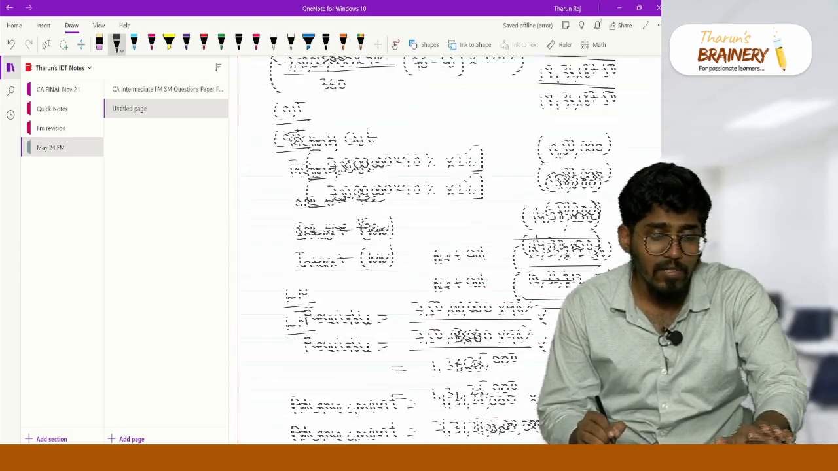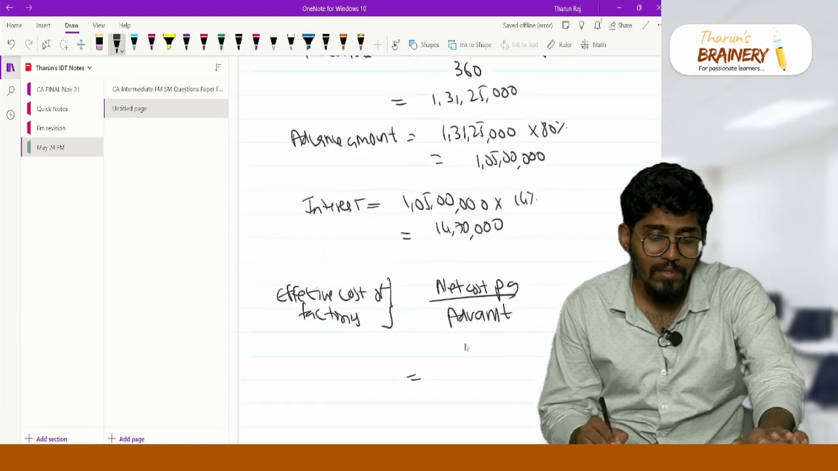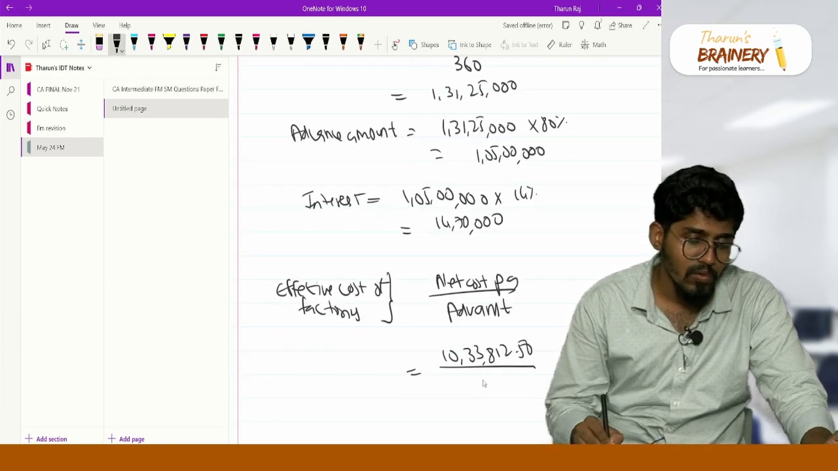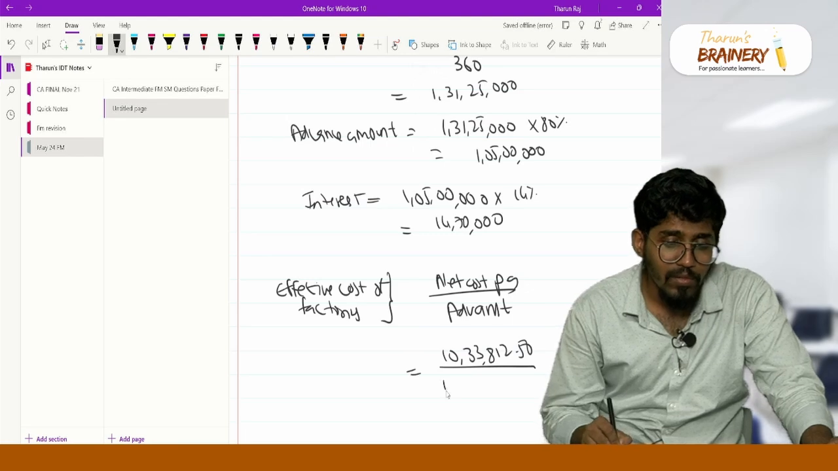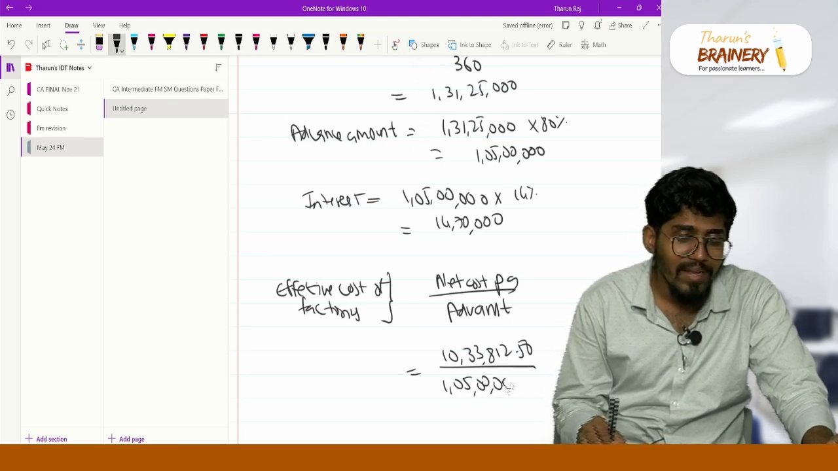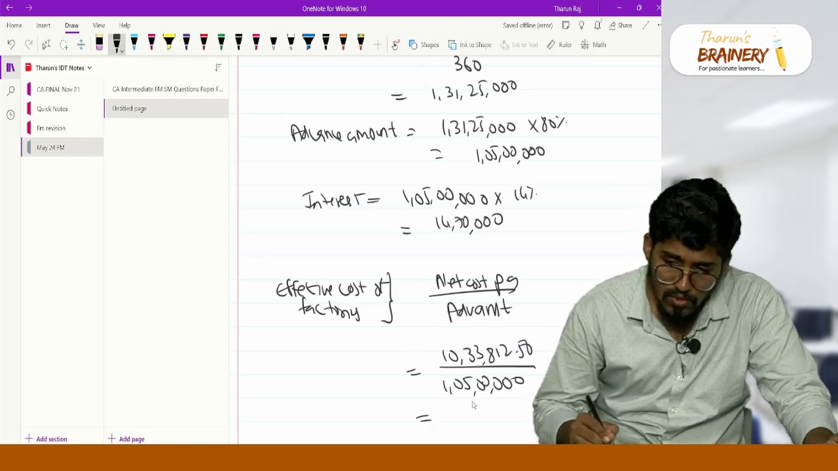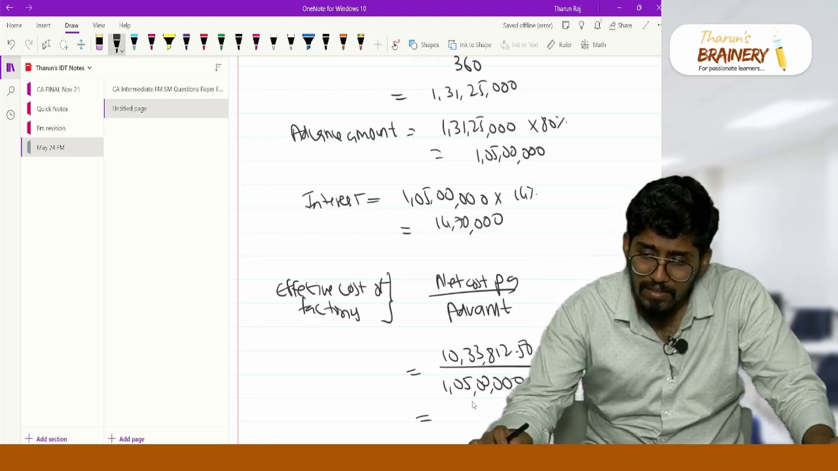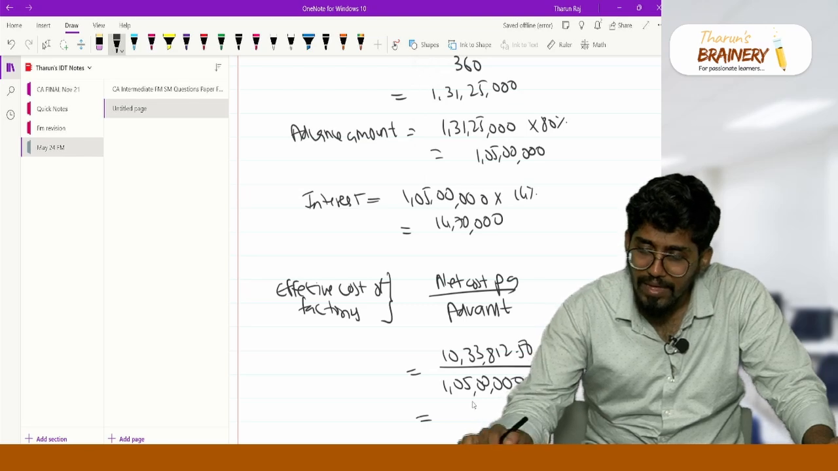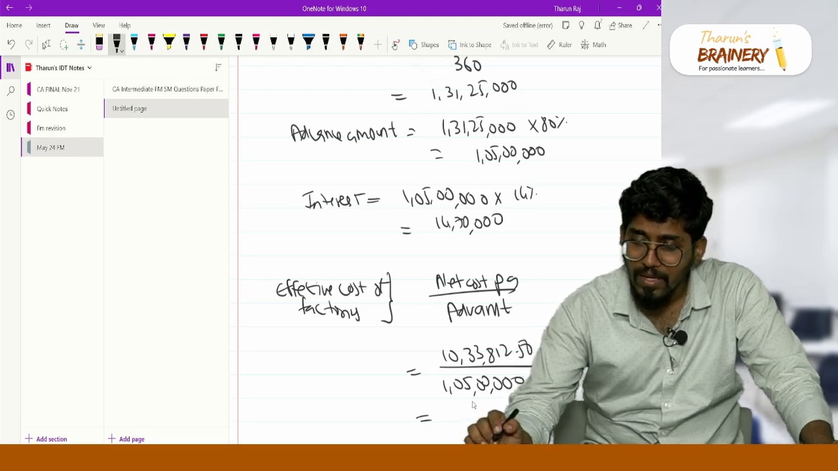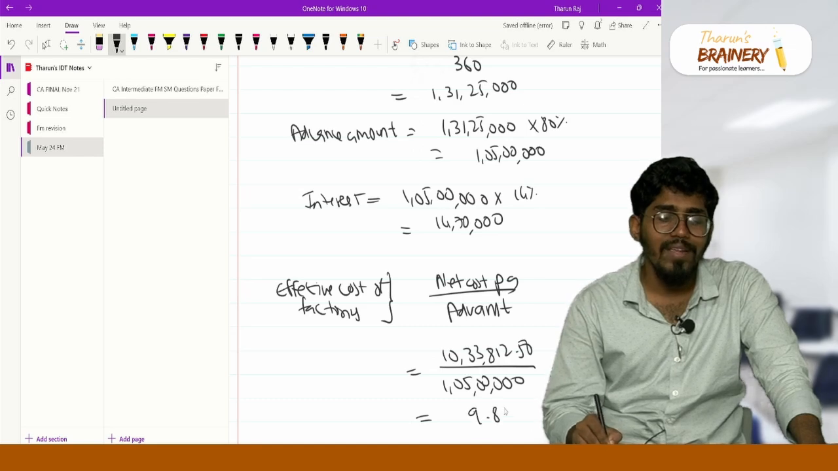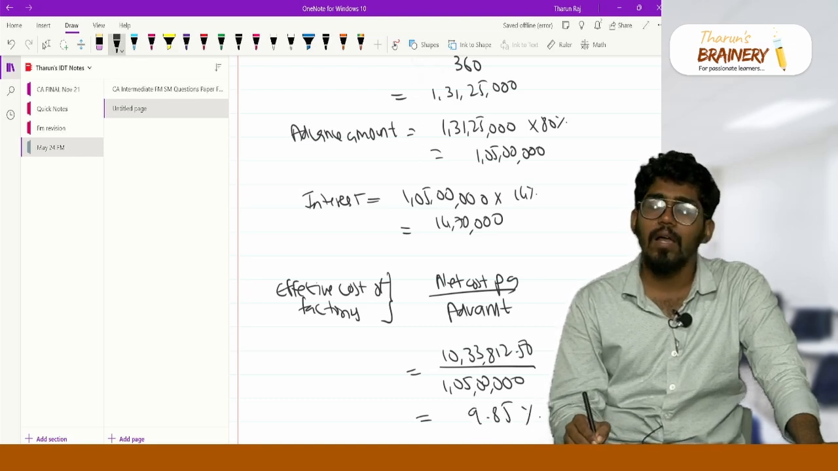So what is the net cost per annum? 1033,812.50 divided by what is your advance amount? 1 crore 5 lakh. Okay, but 1 crore 5 lakh is the amount that you're receiving. So 10,33,812.5 divided by 1 crore 5 lakh, you are actually getting 9.85 percentage. Okay, 9.85 percentage is the answer.